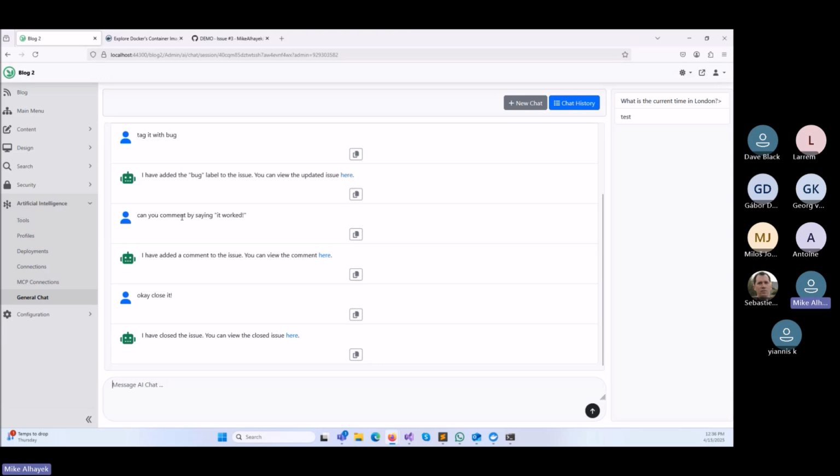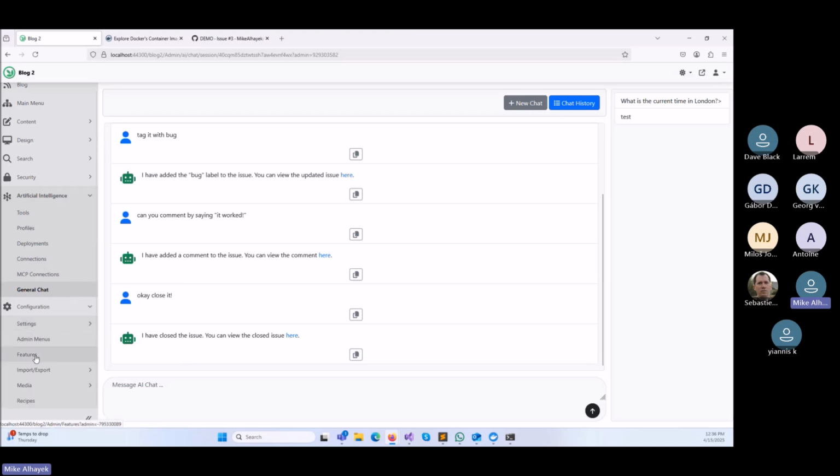I'm hoping at some point I'll be able to create functionality for Orchard where you can say, hey, create a content type that does this, and we're able to create a content type for you, or say something like, I don't know, whatever, any functionality within Orchard Core, and we'll be able to do it. So it'll be nice to have an MCP server that does that for us, so we don't have to do it manually. We'll just be able to type in our prompt, and the system will be smart enough to say, oh, I know what to do. I know how to create deployment. I know how to do that.